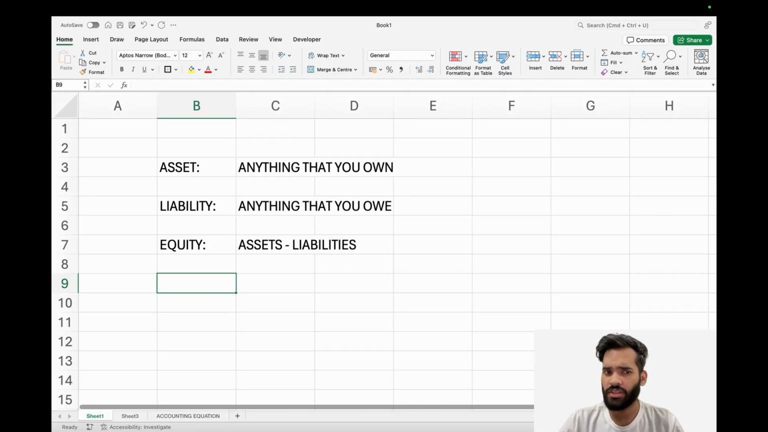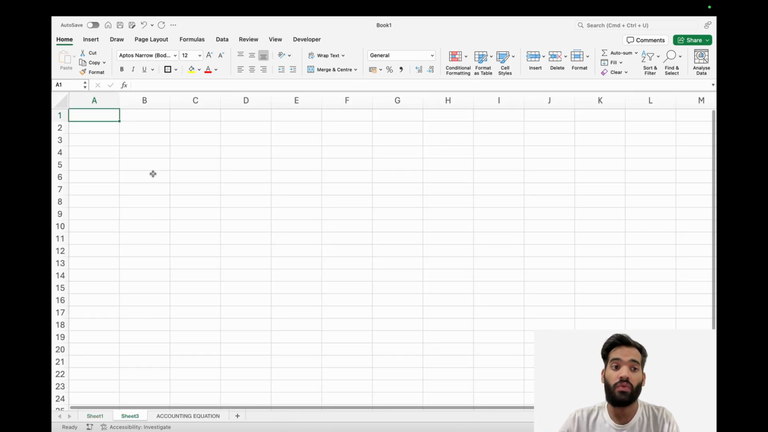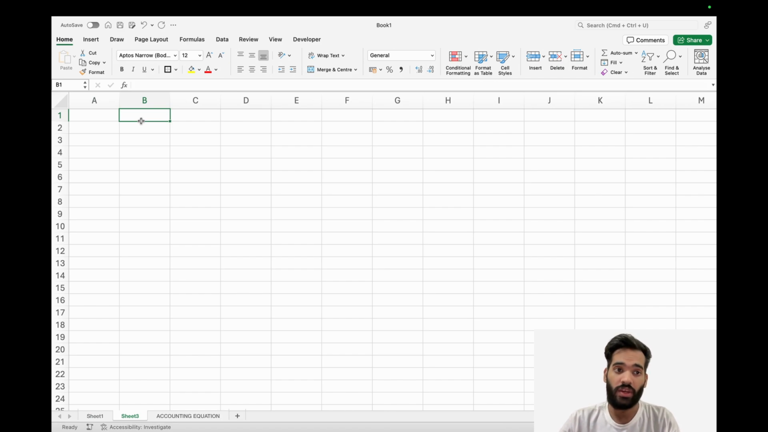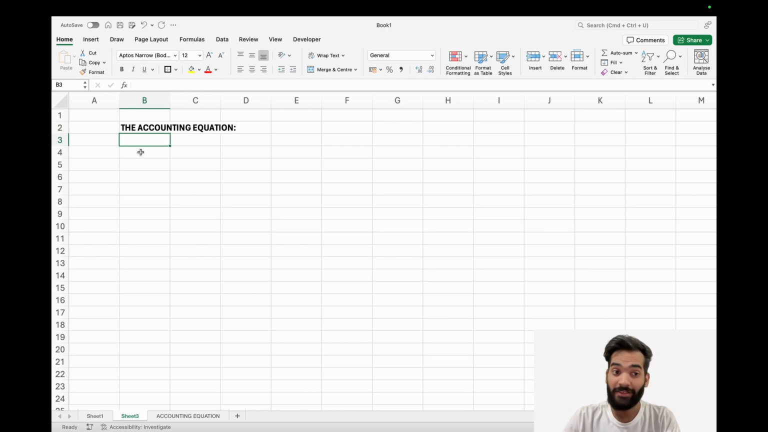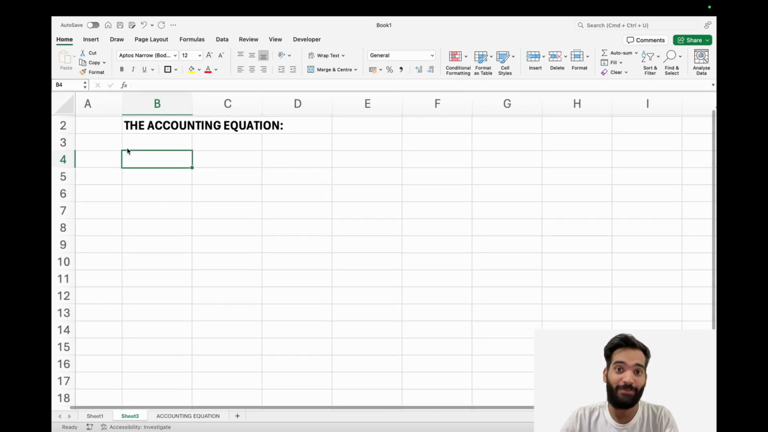Now that we have established what we mean by asset, liability, and equity, we can move on to the next step, which is to understand what we mean by the accounting equation. So let's talk about that. The accounting equation. Believe it or not, understanding this is the most important thing in accounting.